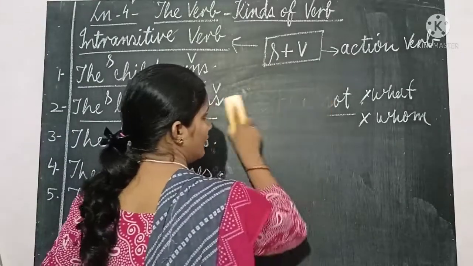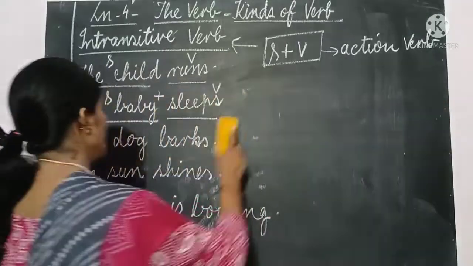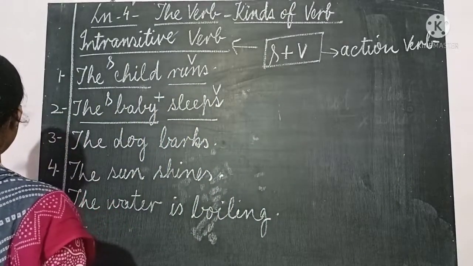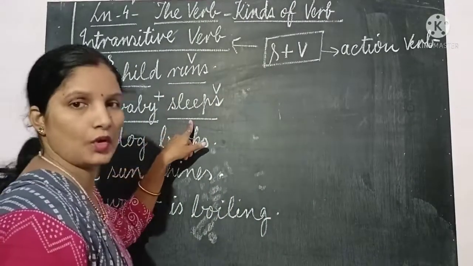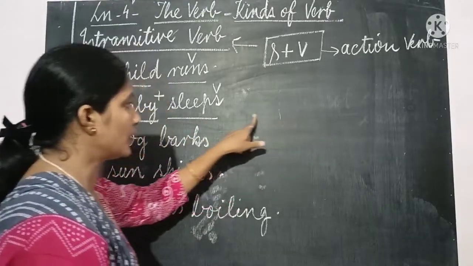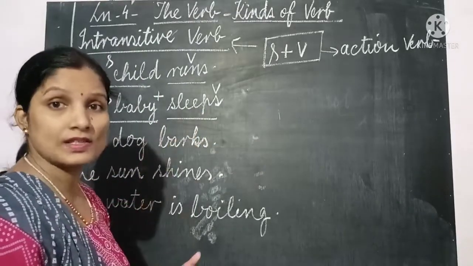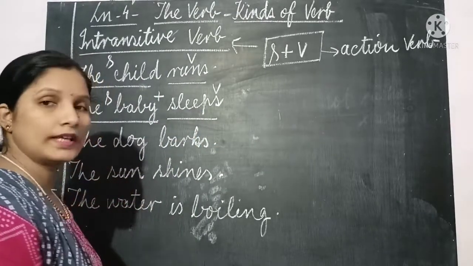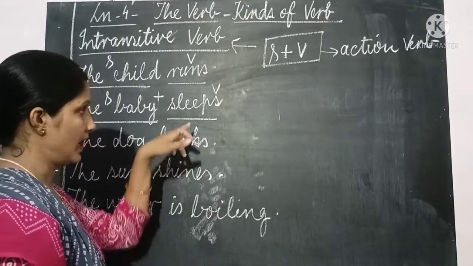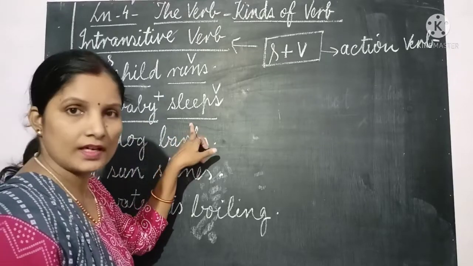Okay, so if other words are also added to the verb, don't get confused. Only ask the question to the verb, what or whom. If you get the answer, the words which are added here, then the verb will be transitive. But if you do not get the answer, it means an action verb is written with subject and verb, so the verb is intransitive.